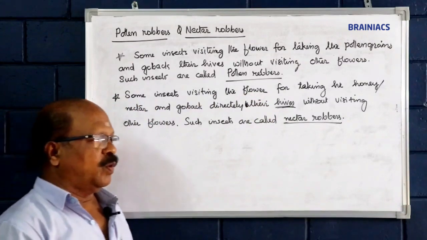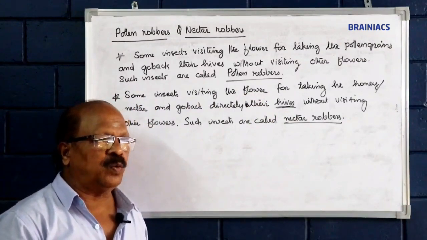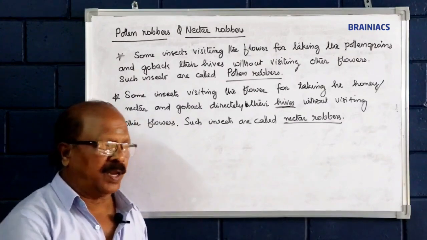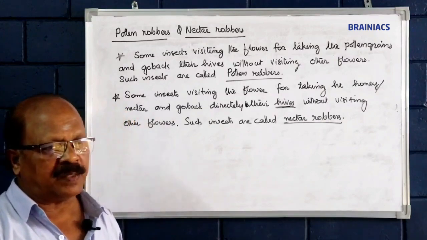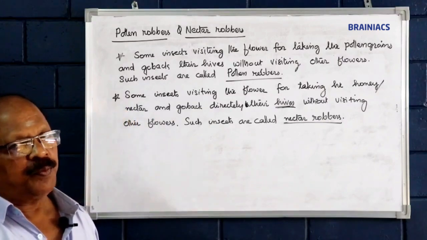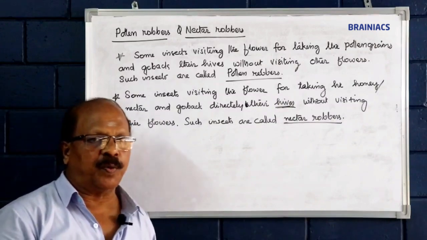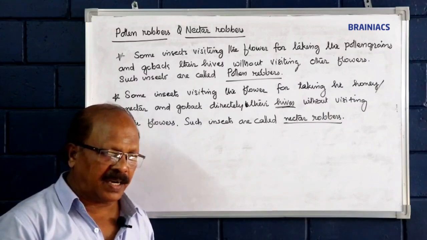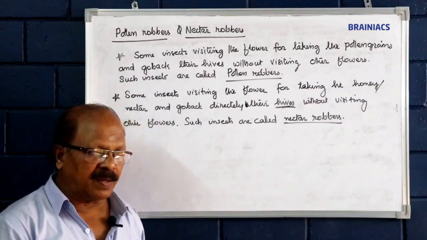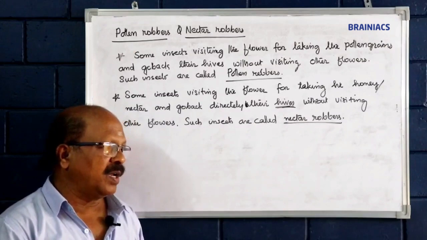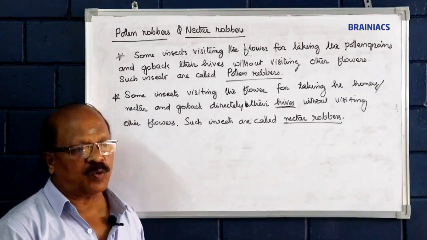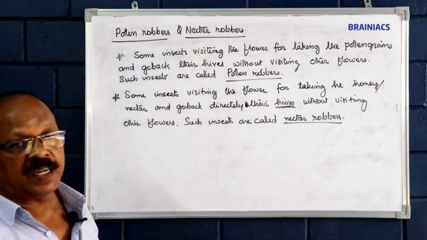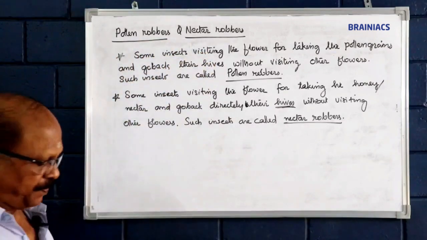So those insects who take pollen grains and without participating in pollination are called pollen robbers. Like that, those insects which take honey and without participating in the pollination are called nectar robbers or honey robbers. So that is about pollen robbers and nectar robbers.